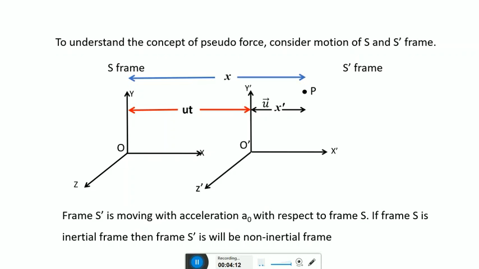The velocity observed by the observer in the S frame is v, and the velocity observed by the observer in the S dash frame is v dash.